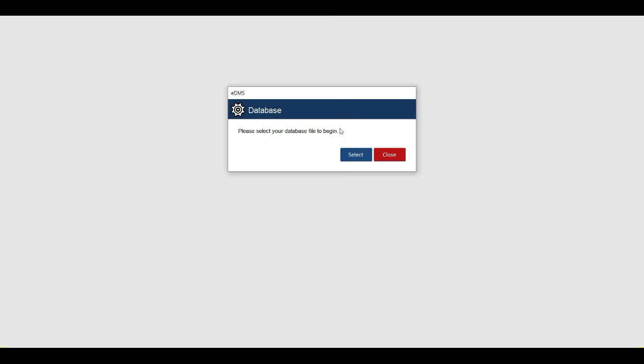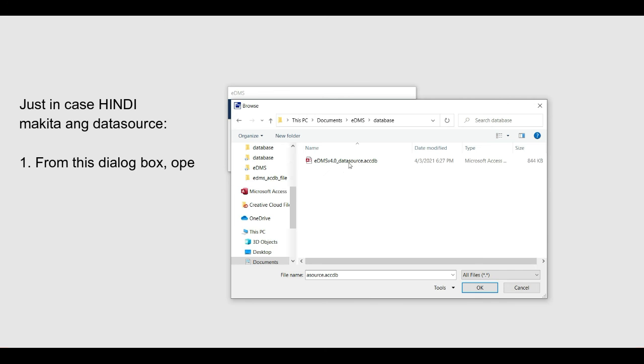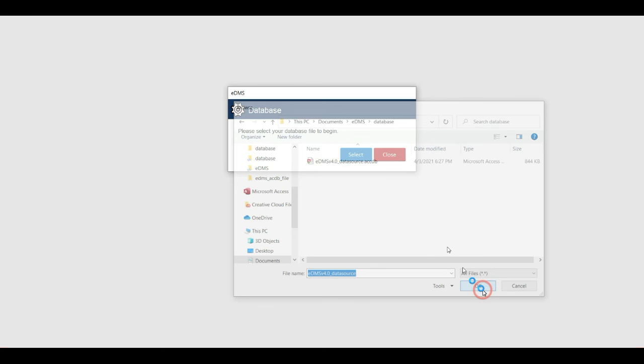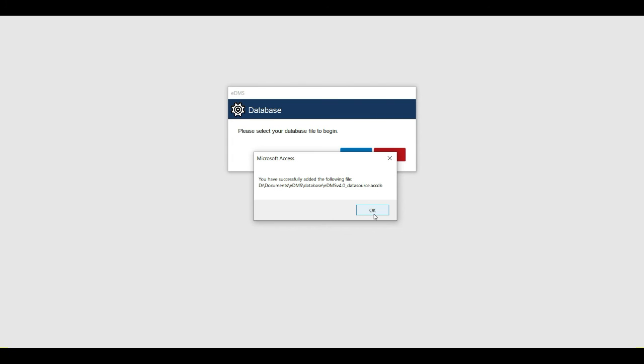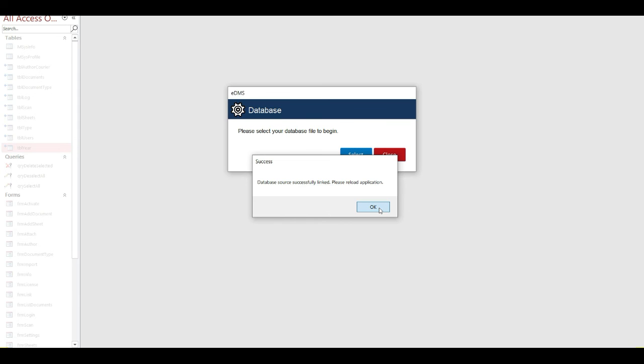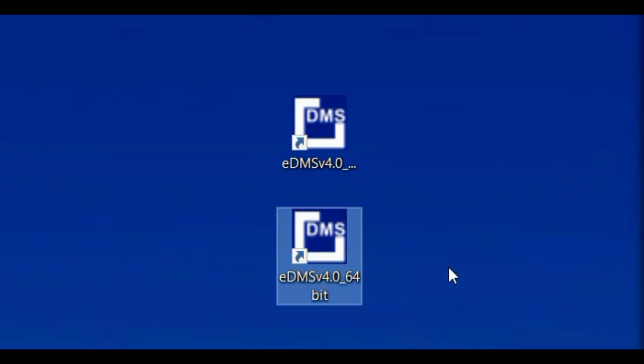Yan, so ito yung next step. Please select your database file to begin. So ang gagawin lang natin ay click natin yung select and then isi-select natin yung data source. Pagkatapos nating ma-select yung ating data source, click lang natin ang OK. And then click lang natin ang OK. And then click natin ulit yung OK. Pagkatapos ay i-reload lang natin yung ating eDMS. Click lang natin ulit yung open.